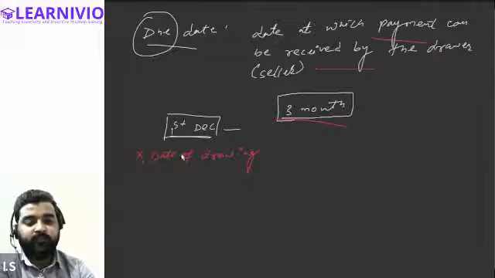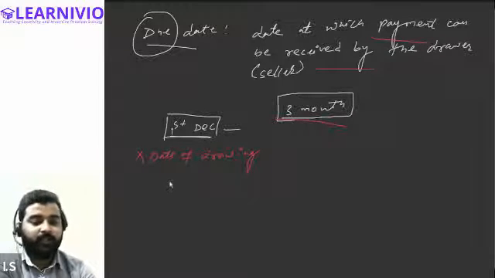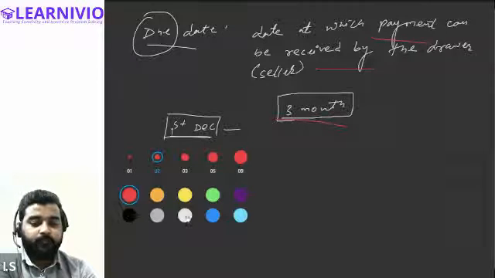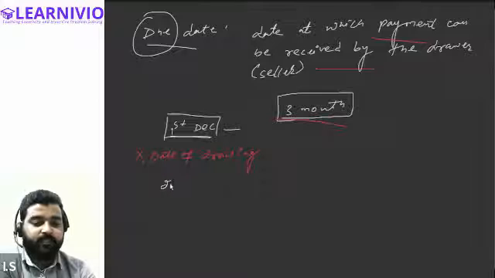So that means the date will be counted from 2nd December. The date on which the instrument is drawn is not counted to calculate the due date. So the count will start from which date? It will start from 2nd December to 1st January.